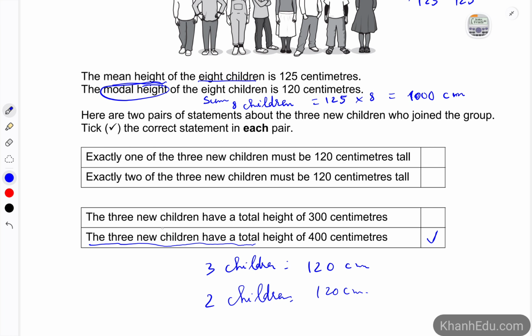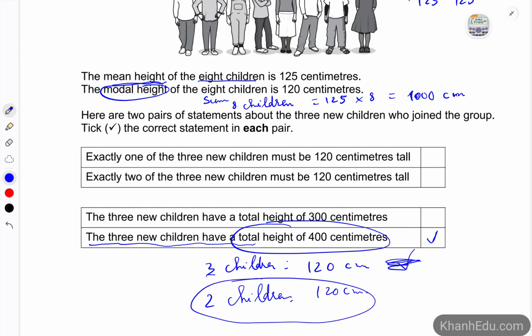But let's see, the total height of the three new children is 400. If this case happens, then 3 times 120 is 360, is it not 400? So this one is not correct. So it has to be that exactly 2 of them must be 120 centimeters tall.